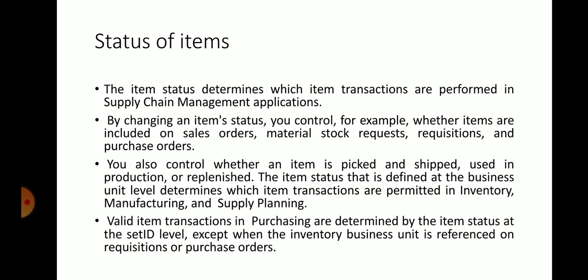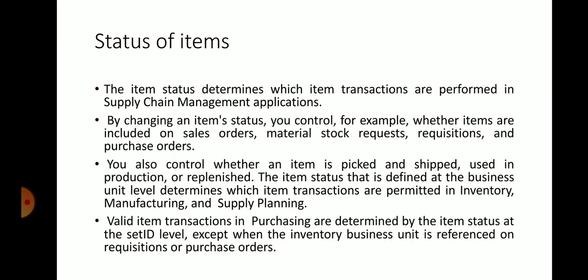See, by changing the item status, one can control whether the item is included in a sales order or not, material stock reports or not, requisitions and purchase orders, whether it is included or not, right? You also control whether an item is picked and shipped, used in production or replenished.